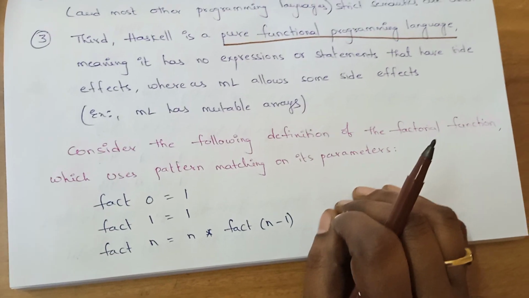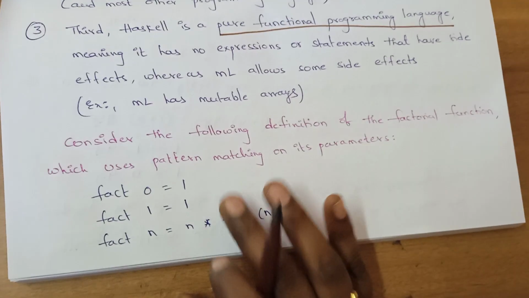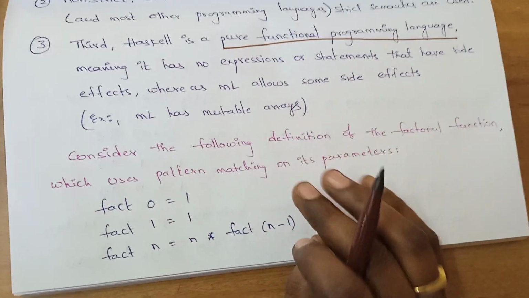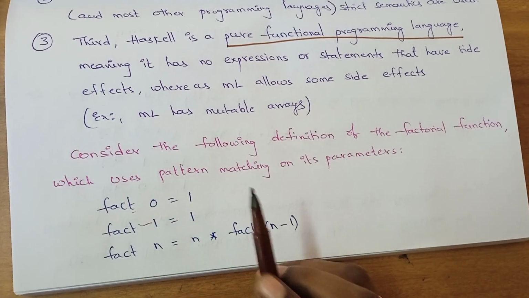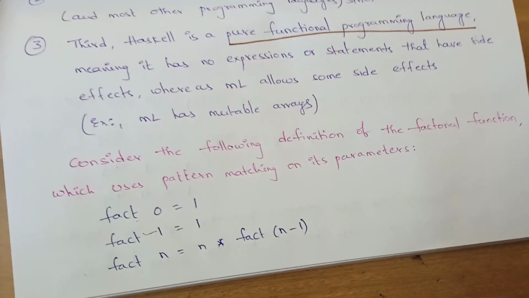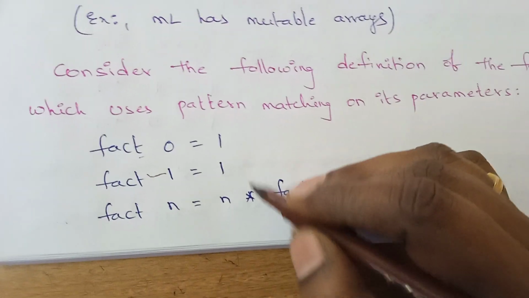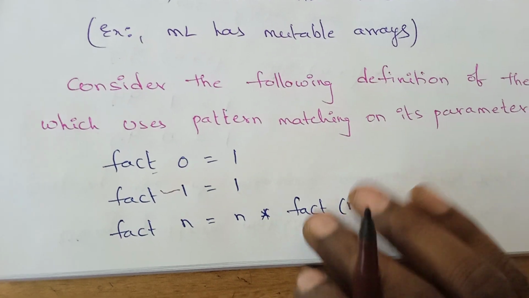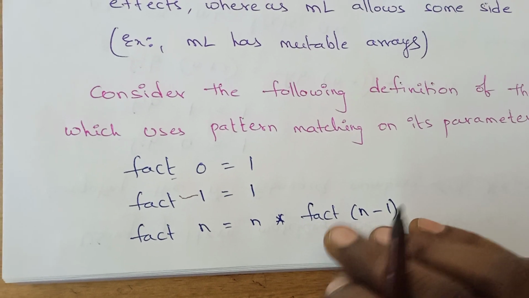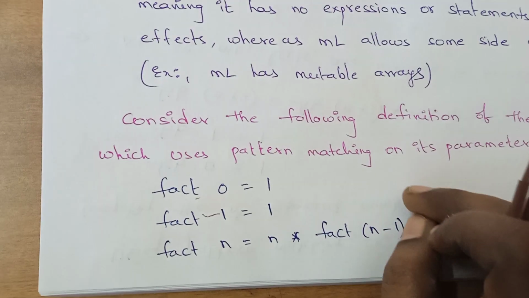Now we'll consider the function definition to define a factorial, and from this we also notice some differences between ML and Haskell. Fact 0 equals 1, fact 1 equals 1, fact n equals n times fact (n minus 1). Did you look at these three instructions very closely? Note the differences in syntax between the Haskell definition and the ML definition in the last video.